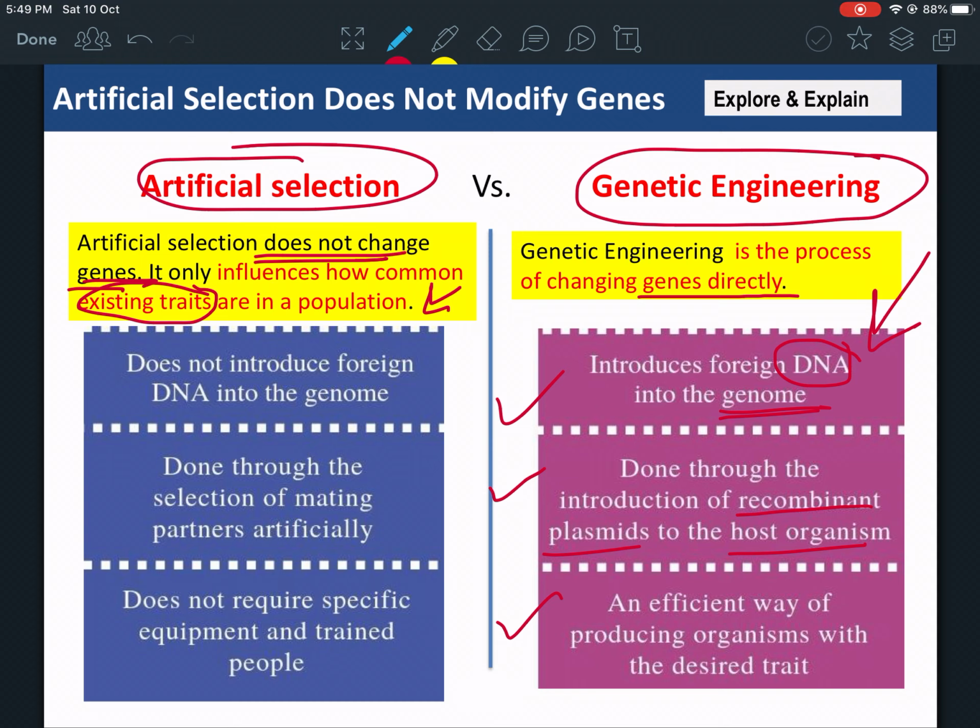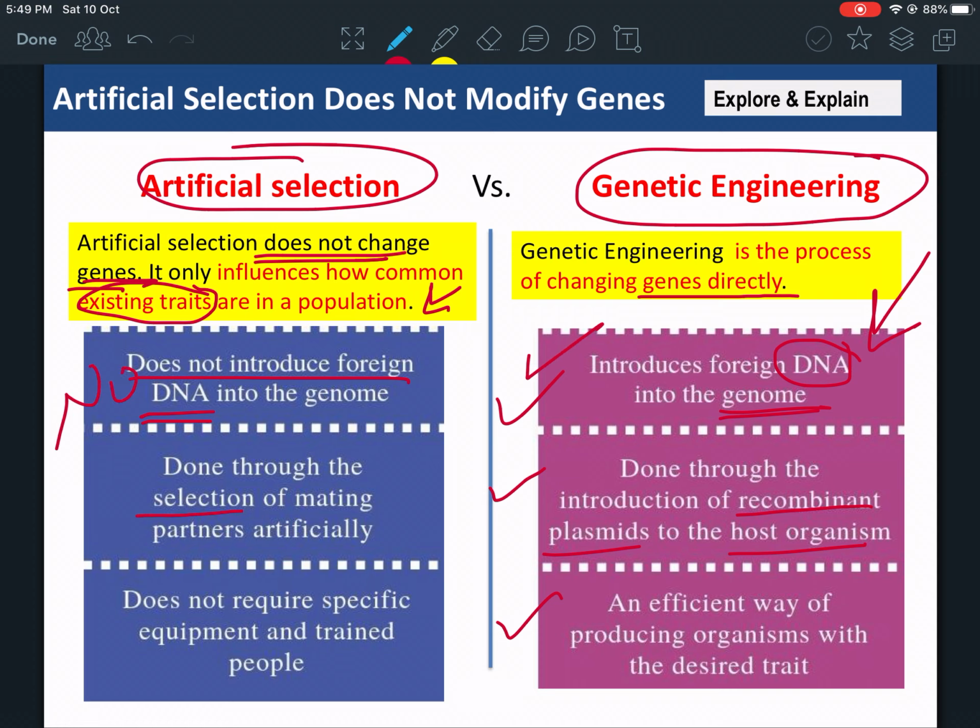Then he breeds cows and bulls together to get more of the traits he wants. It does not introduce new DNA. Here, no new DNA; there, new DNA.